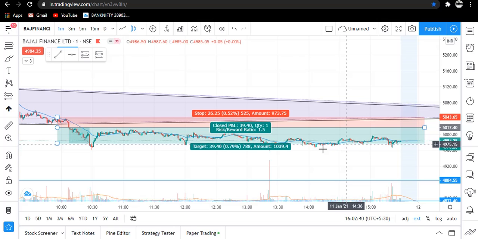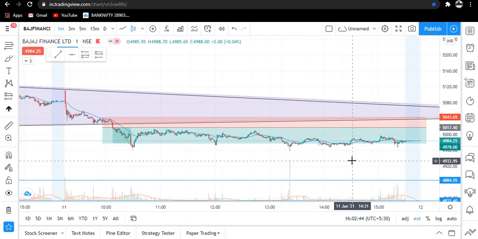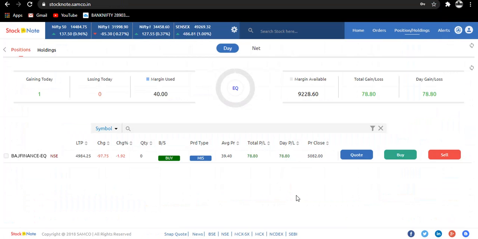So traders, you can see exited at here. So let me show you my profit. Okay traders, this is my terminal on which I did trade. It is Stocknote. So our today's total profit, which is showing, is 78 rupees. Okay traders, and you can see now quantities are 0 because we have exited our trade, and I have only taken our today's trade in Bajaj Finance. So our today's profit is 78 rupees.